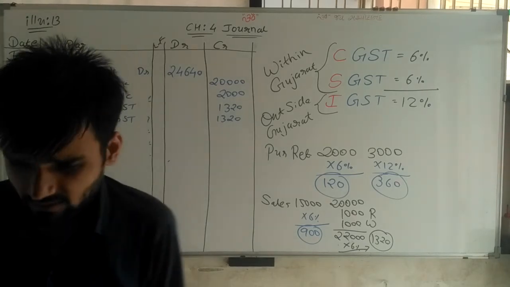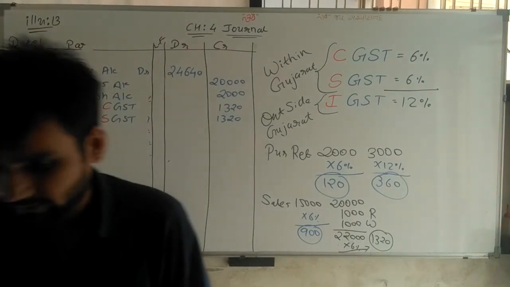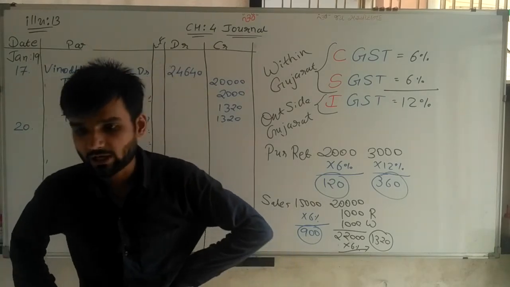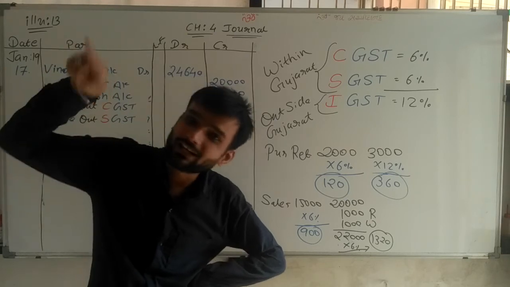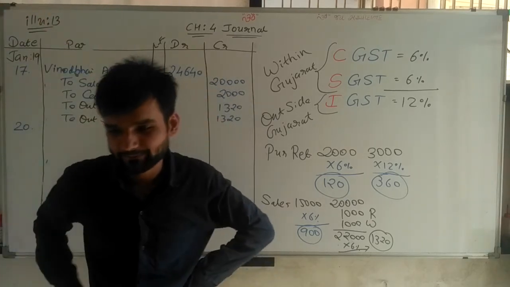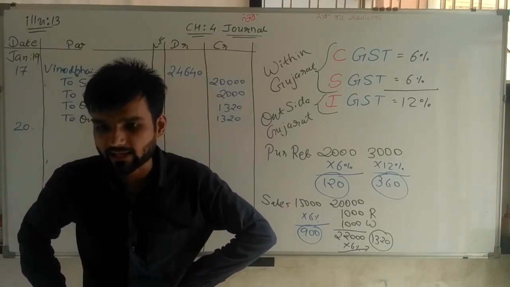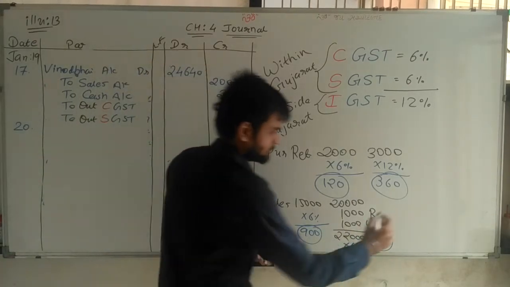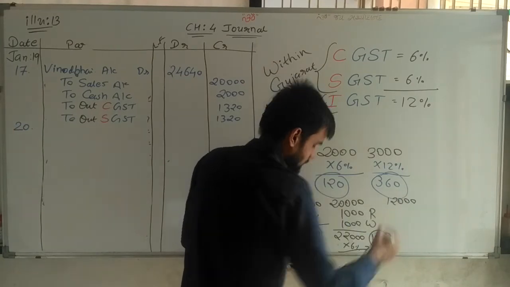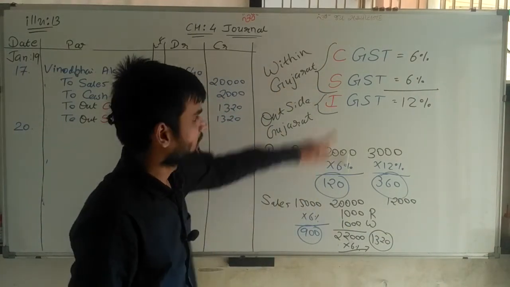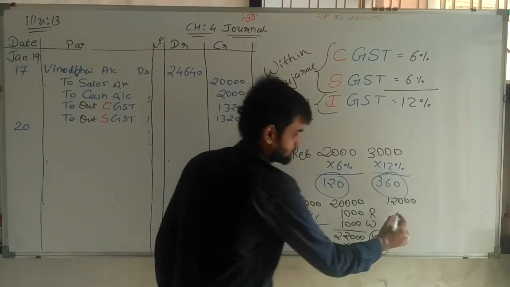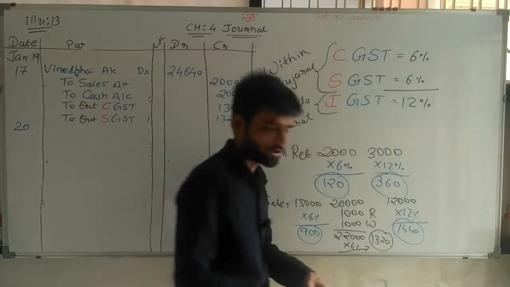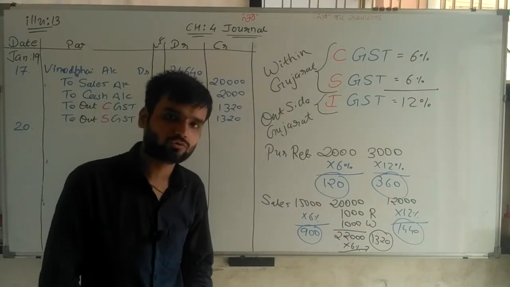So reading transaction 20. Goods of rupees 12,000 sold to Dinesh Bhai of Delhi. Now goods sold in Delhi, out of Gujarat, and payment received by check. Full amount we are receiving by check. So 12,000 rupees sold. Now the important thing is what? IGST is applicable at 12%. So 1,440 we are receiving as GST amount.